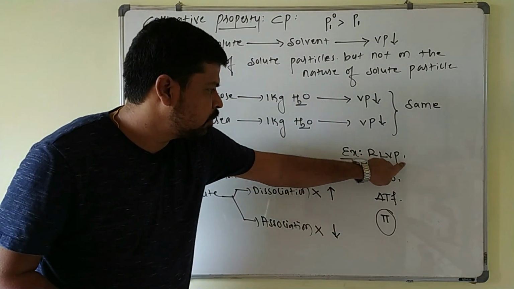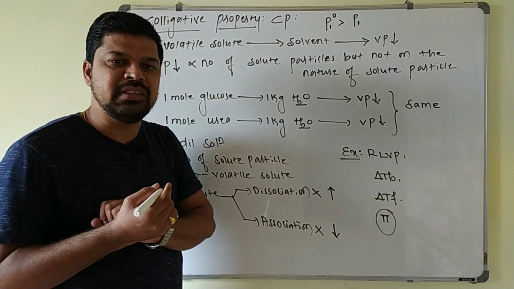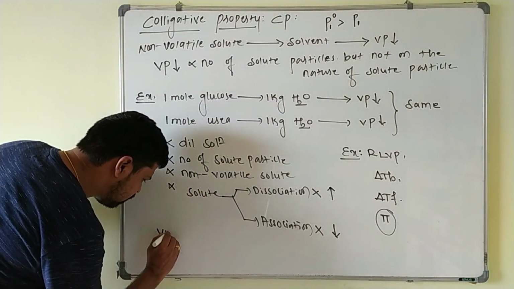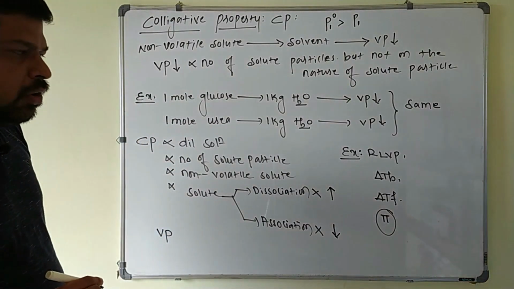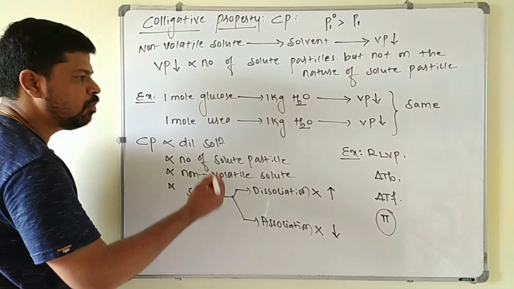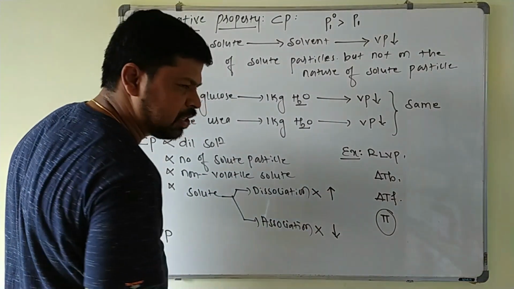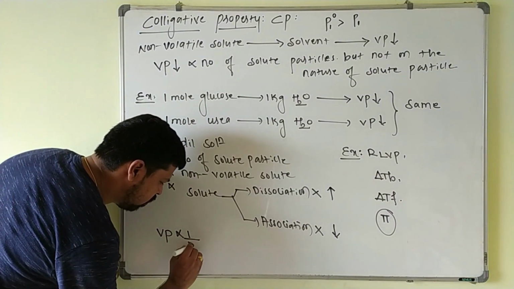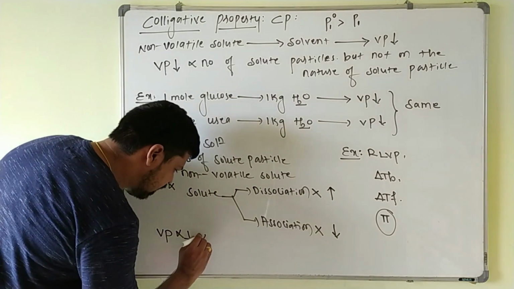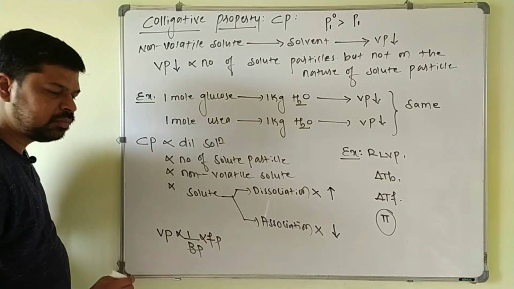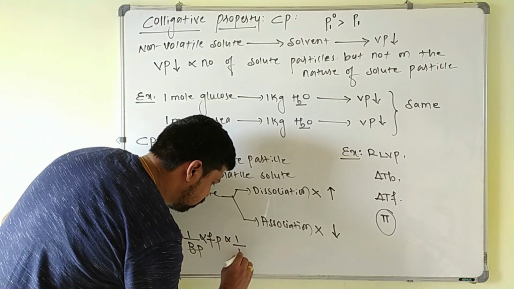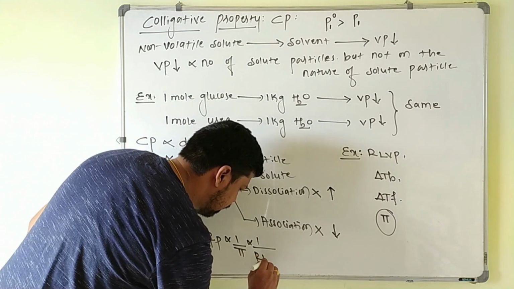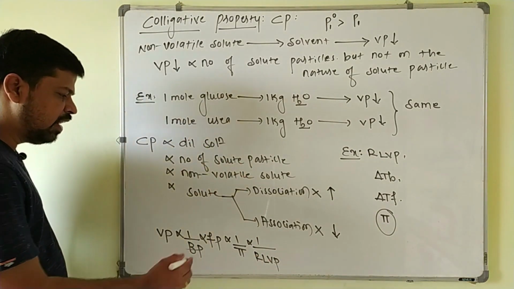The first one will go for what? Relative lowering of the vapor pressure. And another important point you keep in mind, the decrease in the vapor pressure produced is related to the boiling point, freezing point, and osmotic pressure. Vapor pressure is inversely proportional to the boiling point. It is directly proportional to the freezing point of the solution, and it is inversely proportional to the osmotic pressure of the solution. This is inversely proportional to the relative lowering of vapor pressure, the decrease in the vapor pressure.